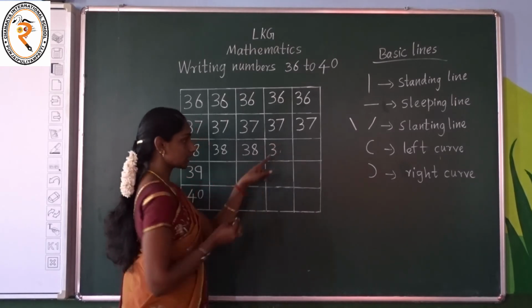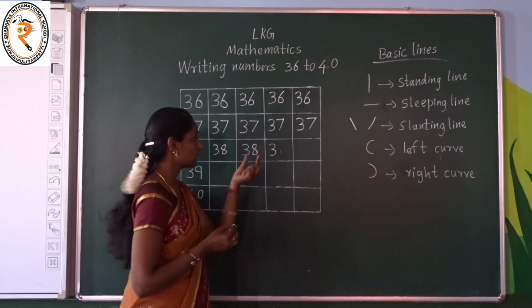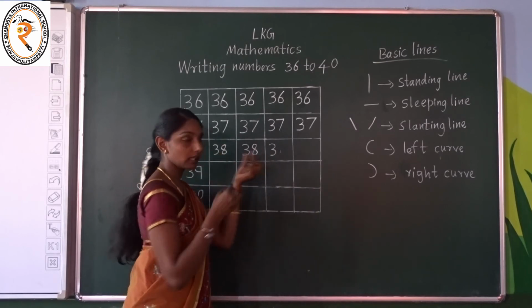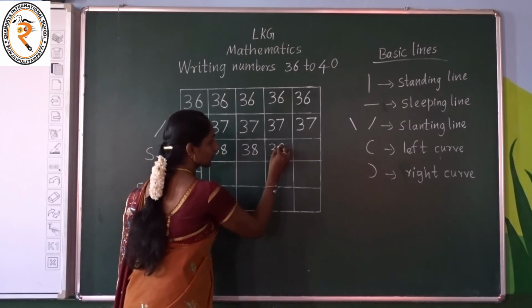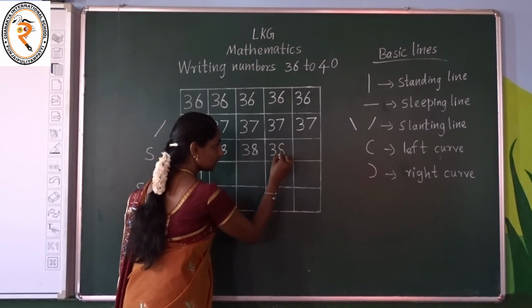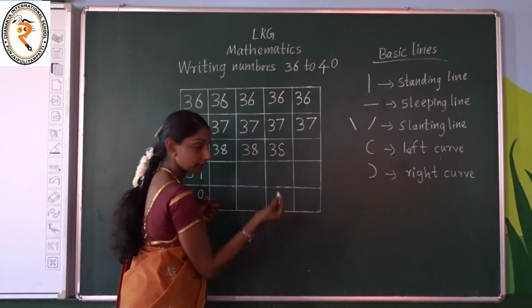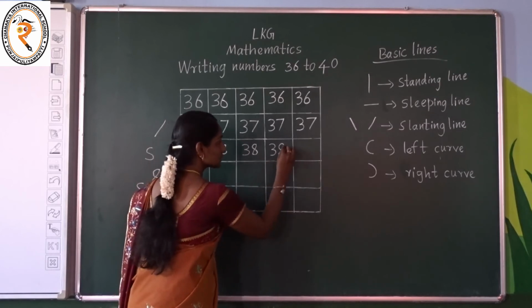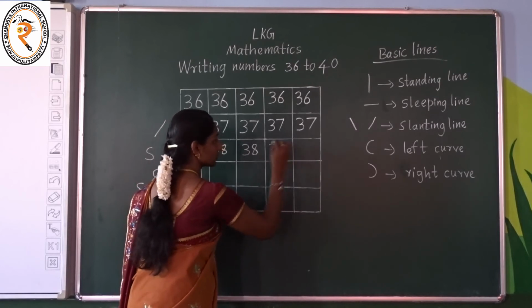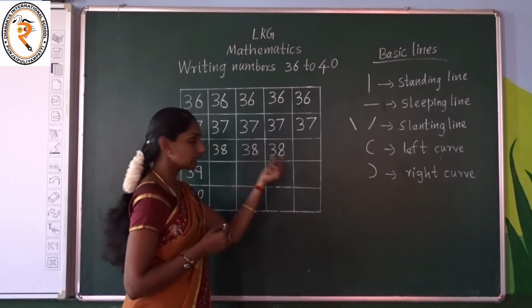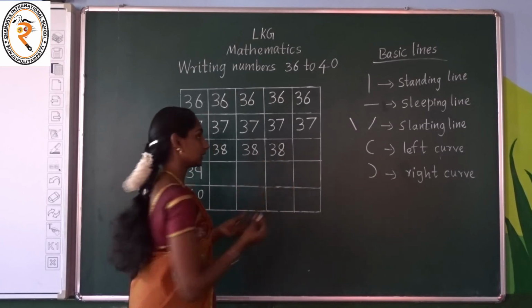Number 3, it is very easy. 2 right curves. Number 8. Listen and write. Left curve and continue with the right curve. Are you writing? Come on. And join these 2 points. What is it? Number 8. 3 8 38. Right children.